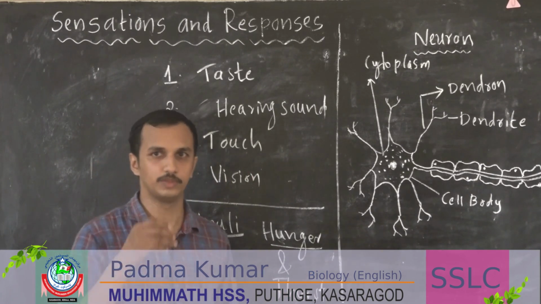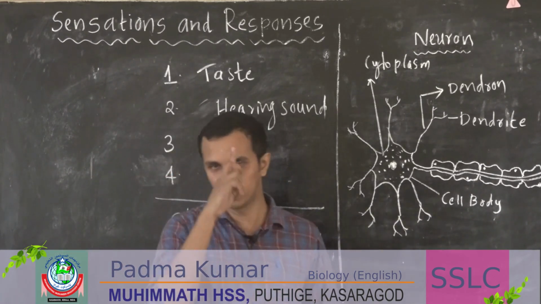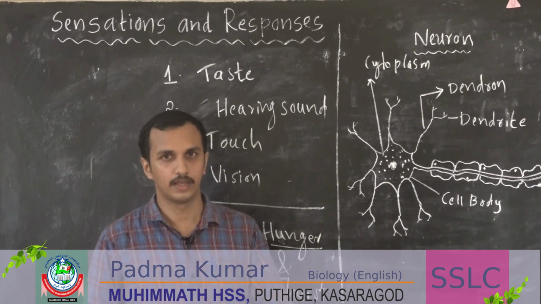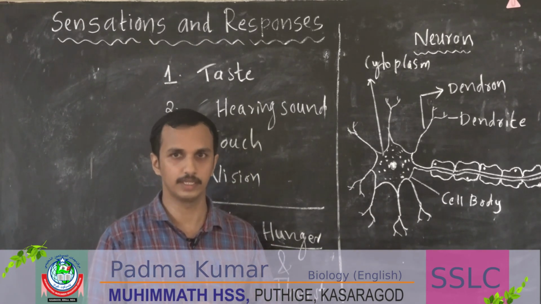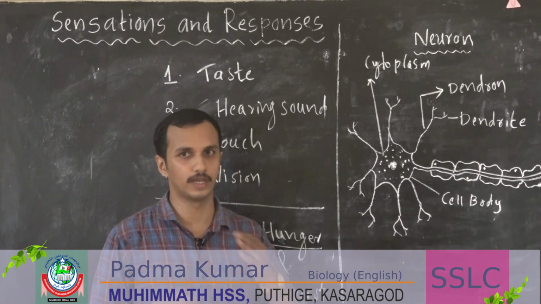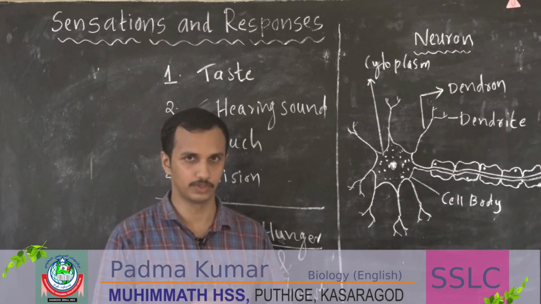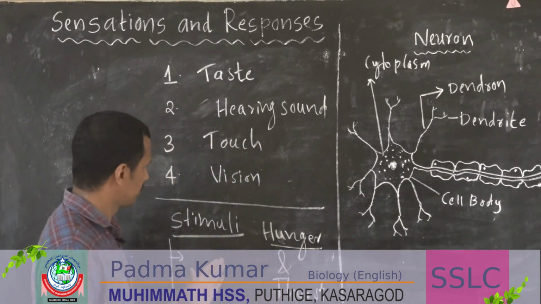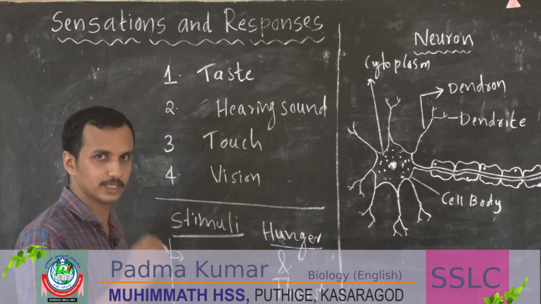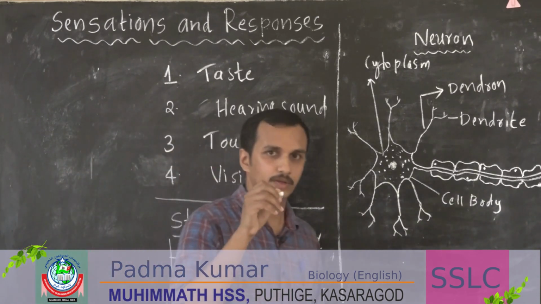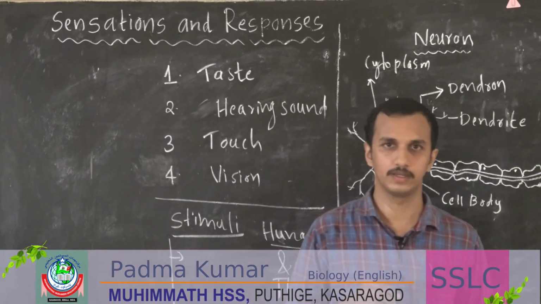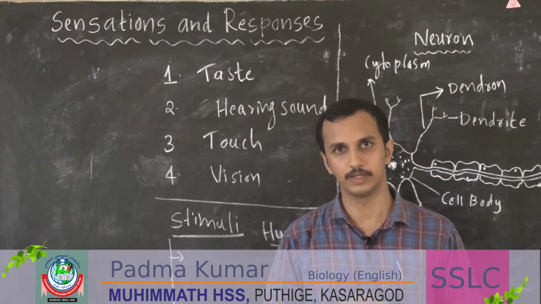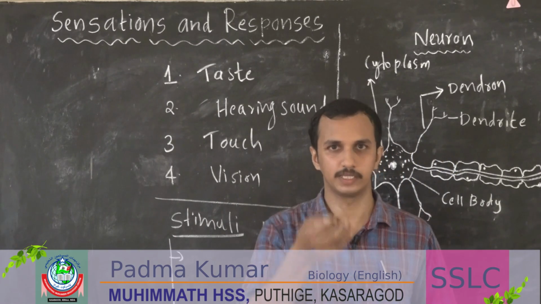That means a stimulus can be produced both inside the body and on the external surface. We get stimuli from inside the body, and from the external surface also. Now the question is, how do we get stimuli? Is there any mechanism to receive them? Any organ? Any specialized cells?